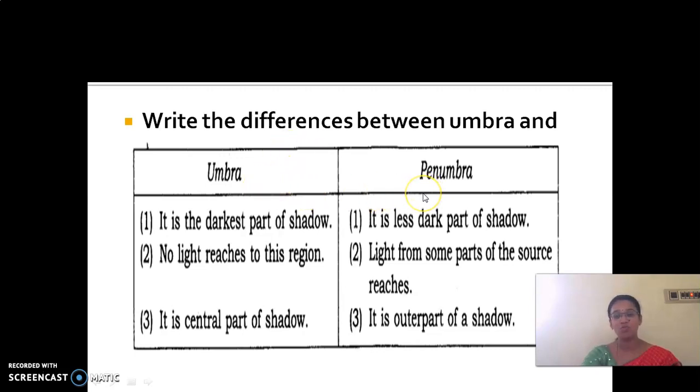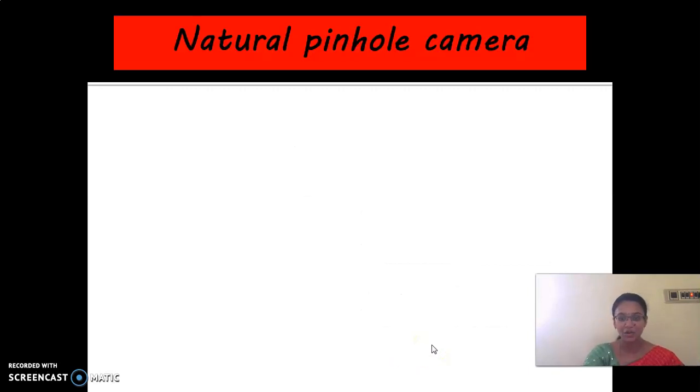Umbra and penumbra. Now we are going to see the difference between umbra and penumbra. Umbra is the darkest part of a shadow. Penumbra is less dark. In the umbra no light reaches this region. In the penumbra, light from some parts of the source reaches here. Umbra is the central part of the shadow. Penumbra is the outer part of the shadow.